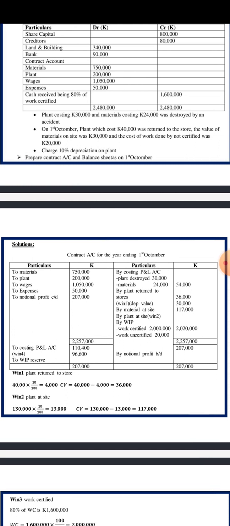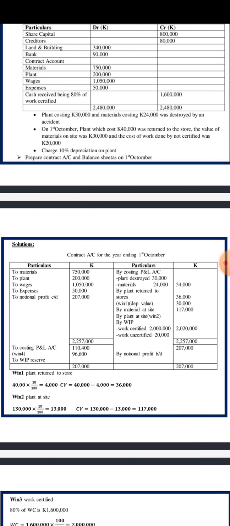We get that 200,000 and subtract that 30,000 which was lost. We remain with 170,000. Again, we subtract that 40,000 worth of plant which was retained back to the stores. We remain with 130,000.